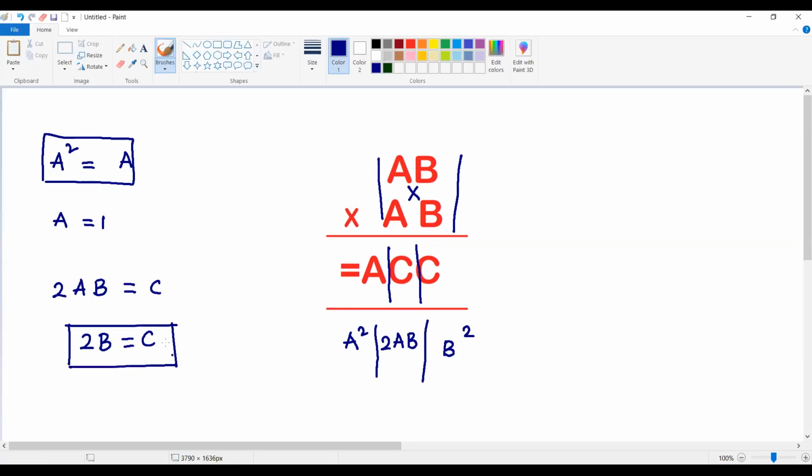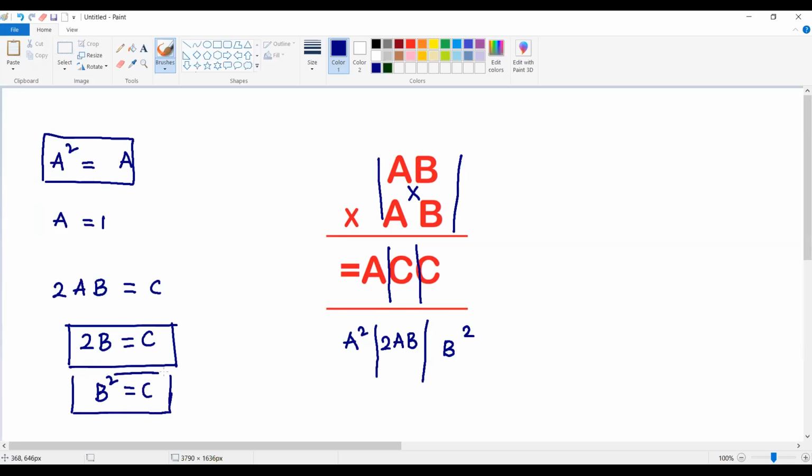And the last one, if you compare, what is the comparison of the last one? The last one is trying to say that C is equal to B square. So how can we take it? B square is equal to C. So these two are representing the value of C only.